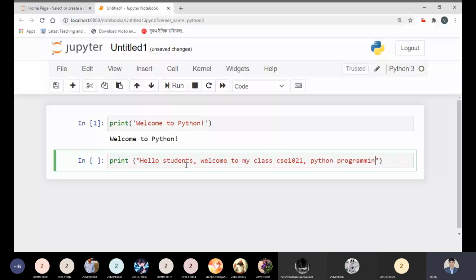I have typed the statement over here. Now it is visible to all. Yes, sir. If I need to run or execute this command, this syntax, then just click on run once again. Then you will see the output over here in the Jupyter notebook.